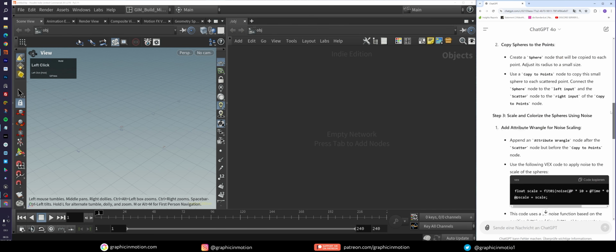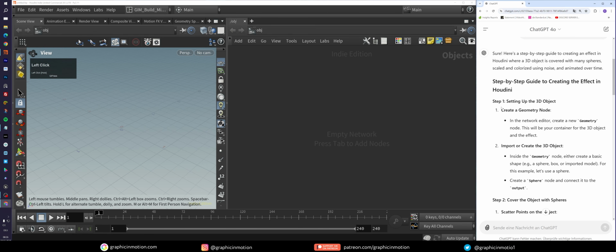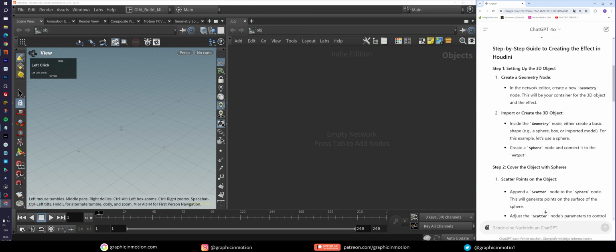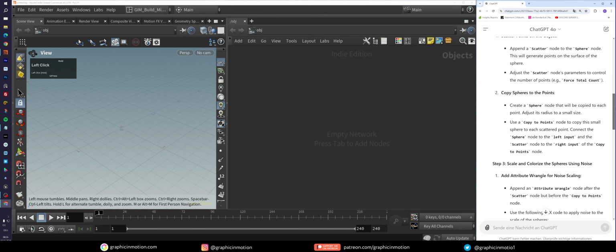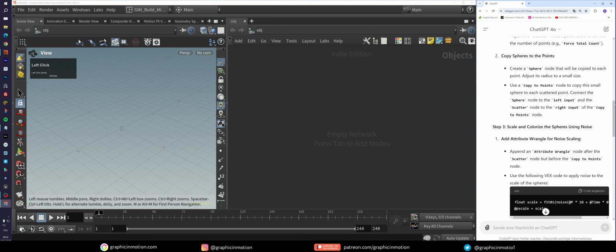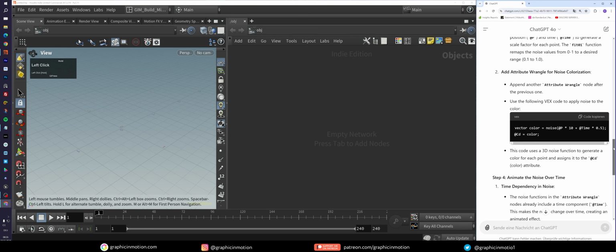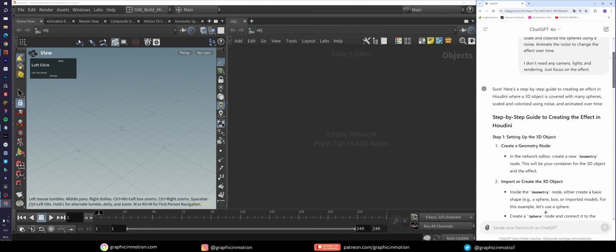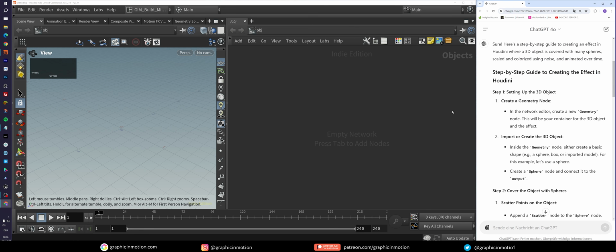Okay, so it's done. Let's take a look at the result. And you see that he created a really nicely structured instruction. So we have each step outlined here, everything with bullet points and so on. There's also some VEX code in here, so we will use some attribute wrangles, as I can see here. And yeah, this looks pretty promising. So let's jump into Houdini and let's actually try to build this.